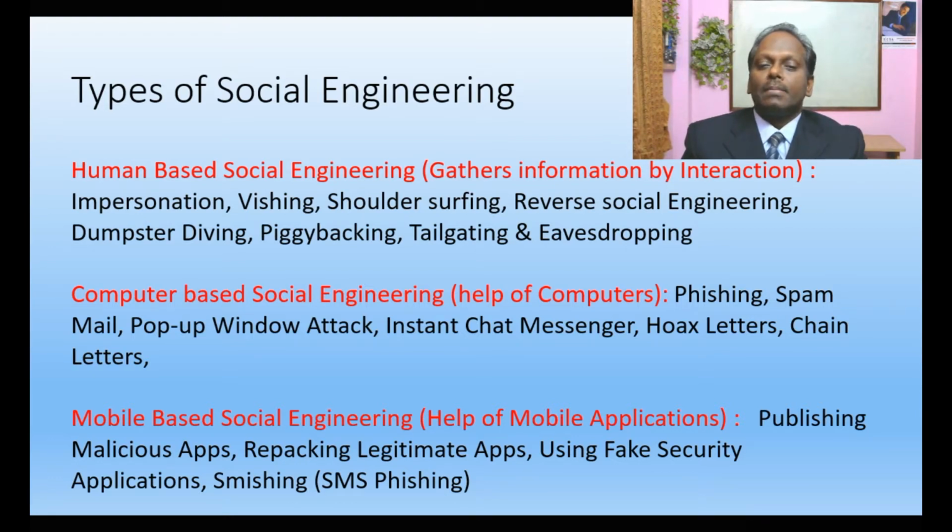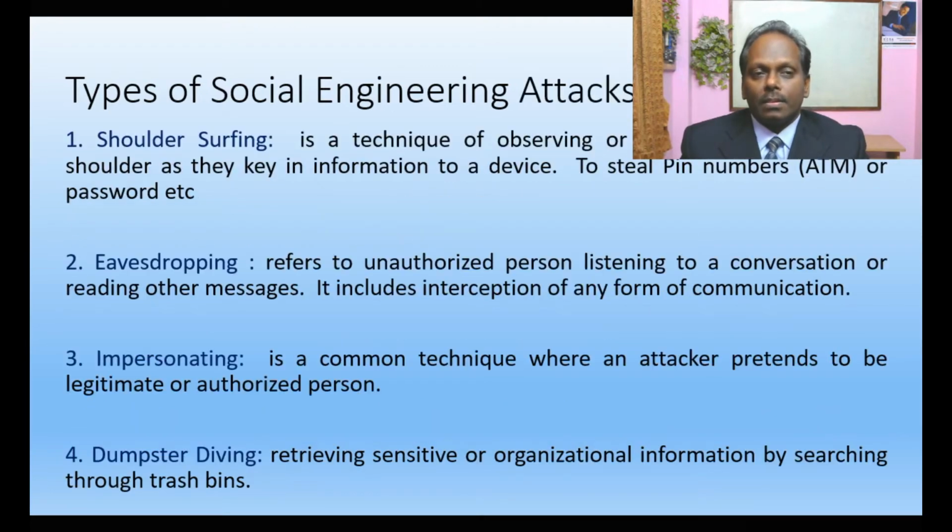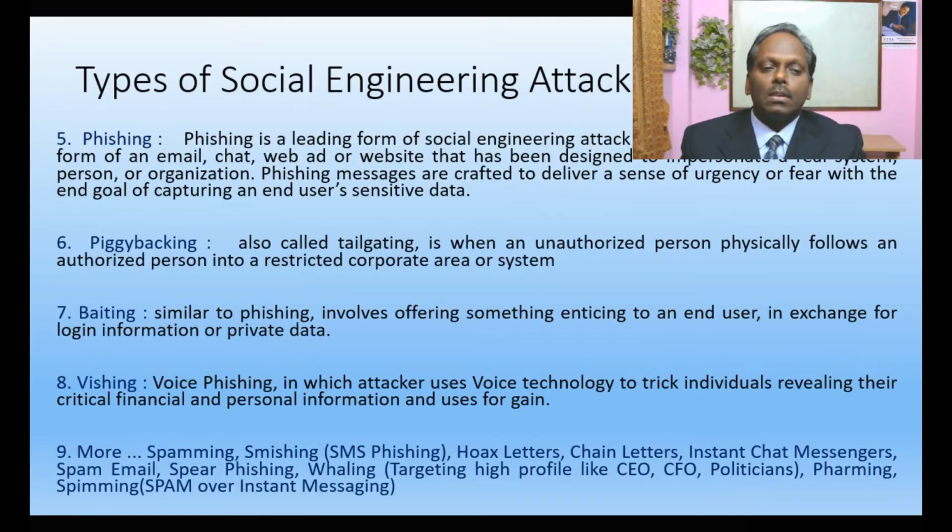Others include repackaging legitimate apps, using fake security apps, and smishing, which is done via SMS. Not only that, there are many other types of attacks, like spear phishing, whaling, pharming, spimming, etc. These are some of the attacks which we come across from time to time.